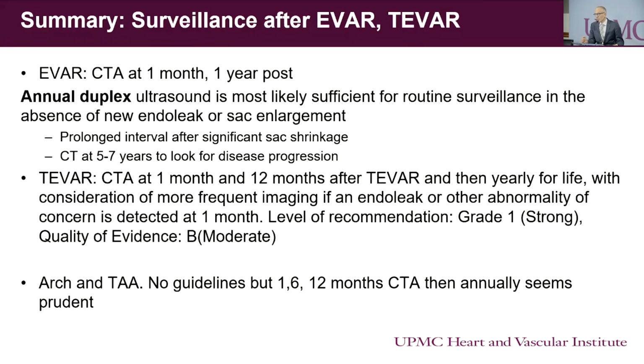Following TEVAR, the guidelines call for a CT at 1 month and 1 year, and then yearly thereafter. For the arch and thoracoabdominal aneurysm, there are no guidelines, but as it is now, it is a CTA at 1, 6, and 12 months, and annually thereafter.